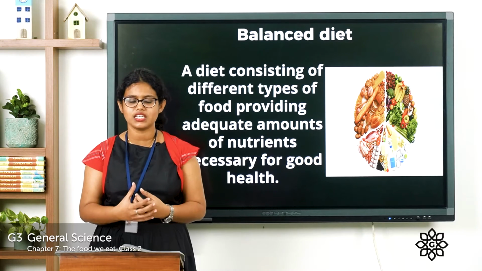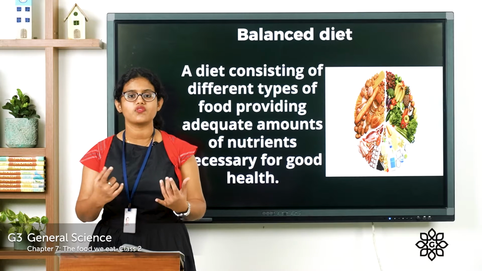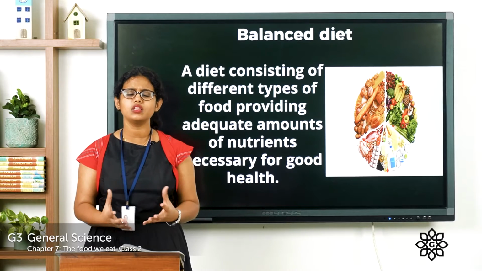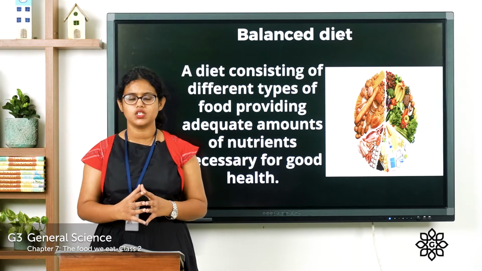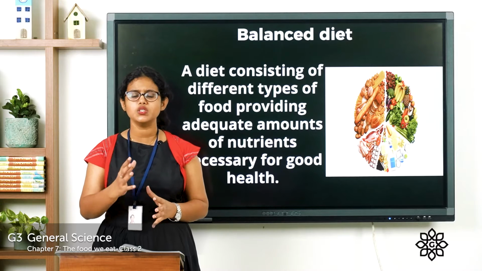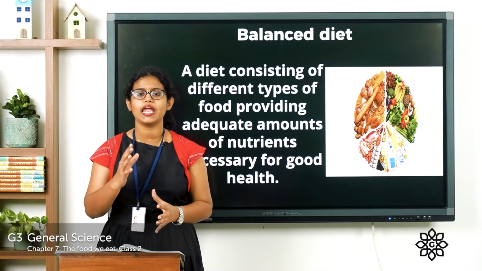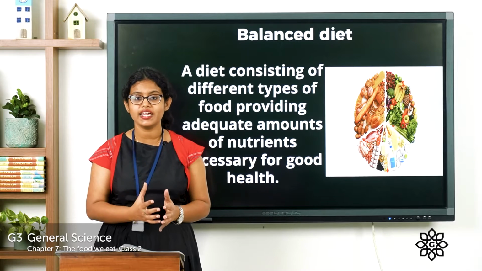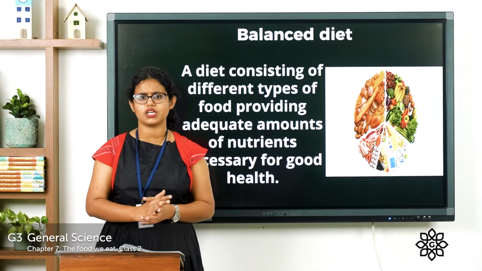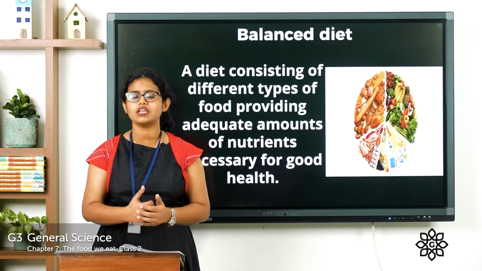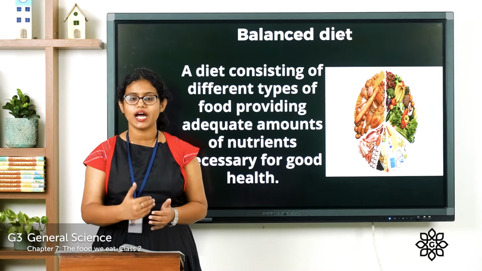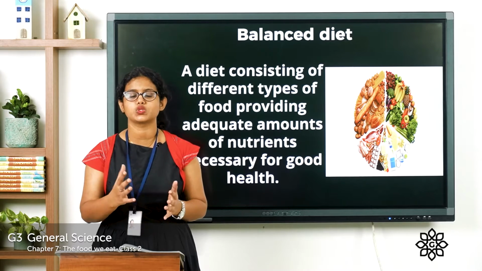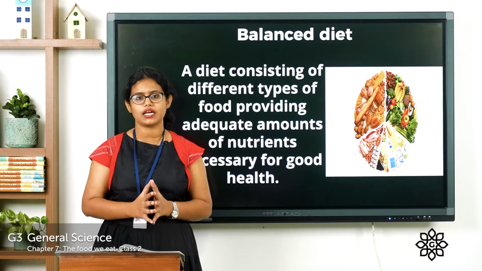A diet which contains the right amount of carbohydrates, proteins, minerals, vitamins, all these are called balanced diet. You should always include all nutrients in the right amount in your diet, which is called a balanced diet. A diet which provides all nutrients. We know that all nutrients are needed by the body. So a diet which provides all nutrients in the right amount, we call it a balanced diet.